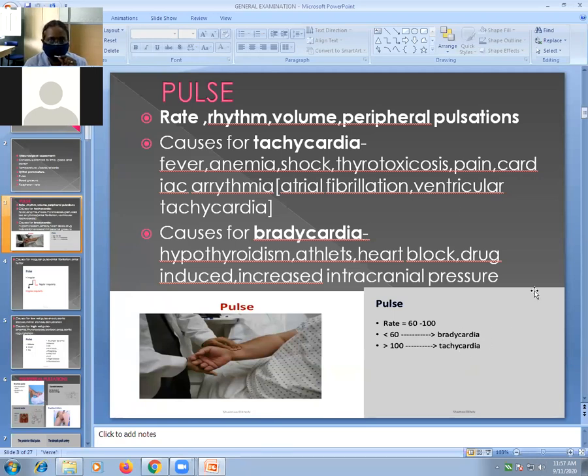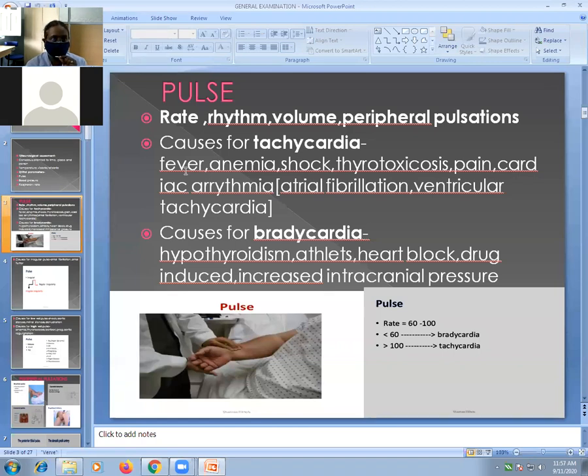You should know some causes for tachycardia and some for bradycardia. Increased pulse rate above 100 is tachycardia, and decreased pulse rate below 60 is bradycardia. Causes for tachycardia: any febrile condition, when the patient has fever, there is increased pulse rate.